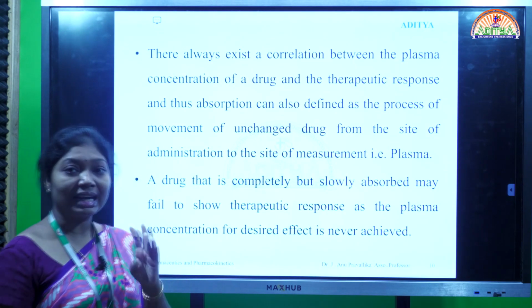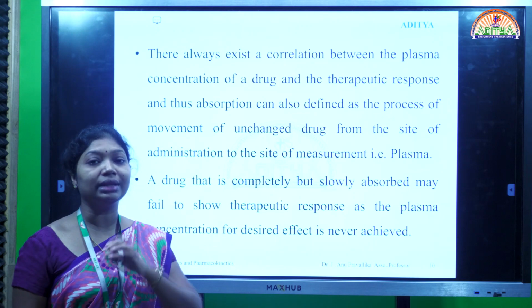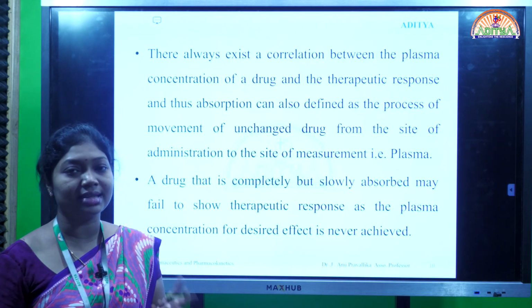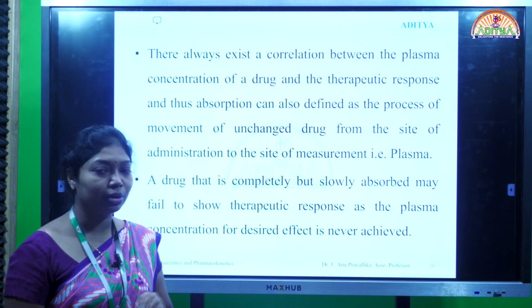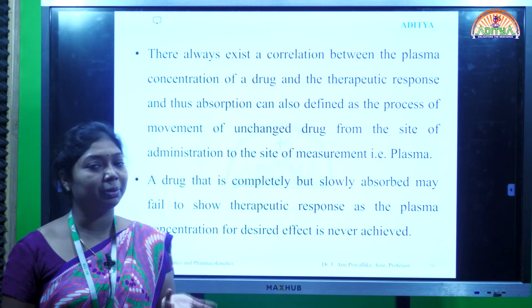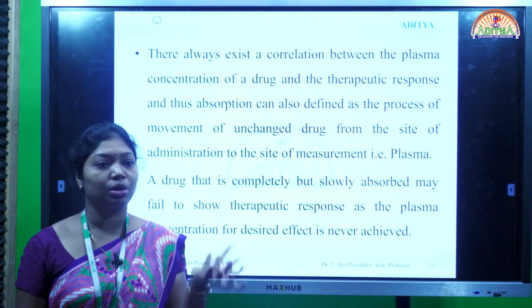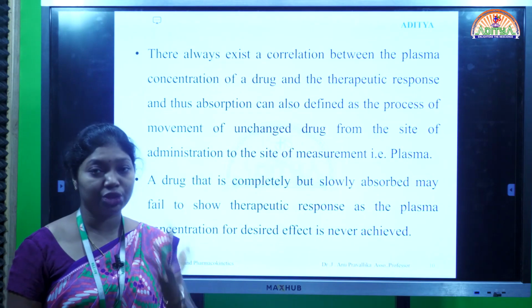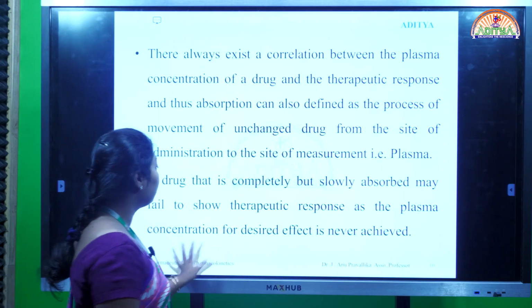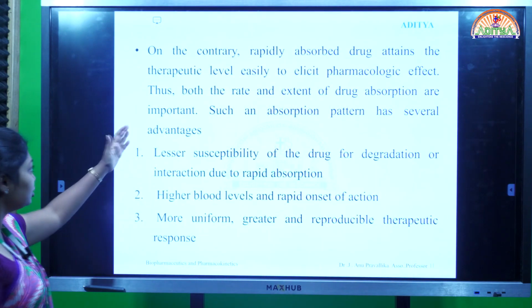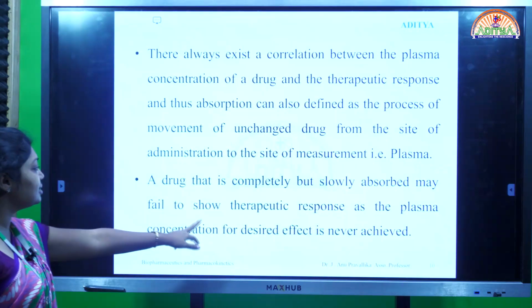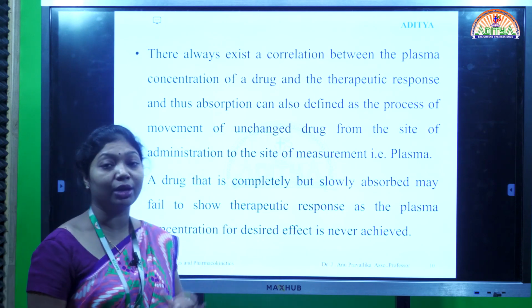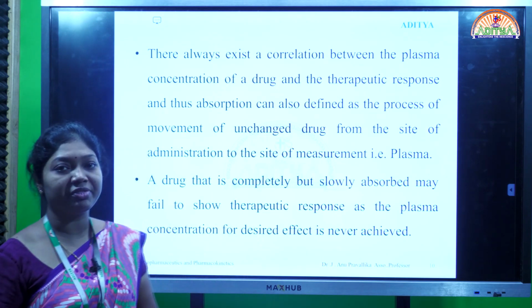So both the rate and the rapidity are important. We have to check whether the drug is releasing instantaneously or slowly. If it is releasing slowly, we have to manipulate the concentration of the drug or the factors related to the tablet to improve the rate of drug release. Otherwise we cannot achieve the desired effect or show clinical benefits to the patient.